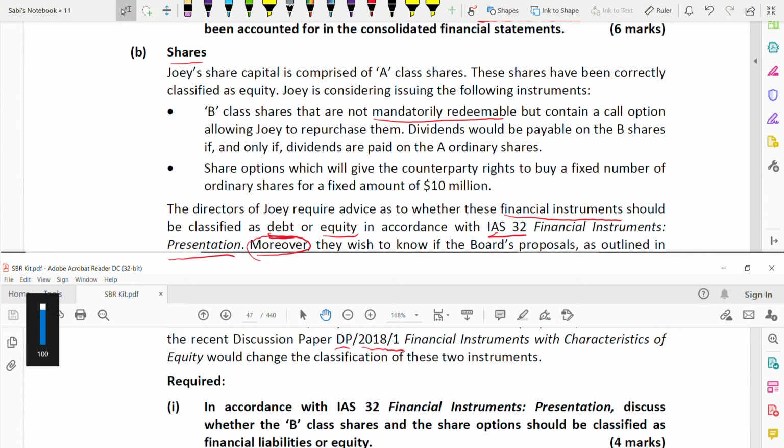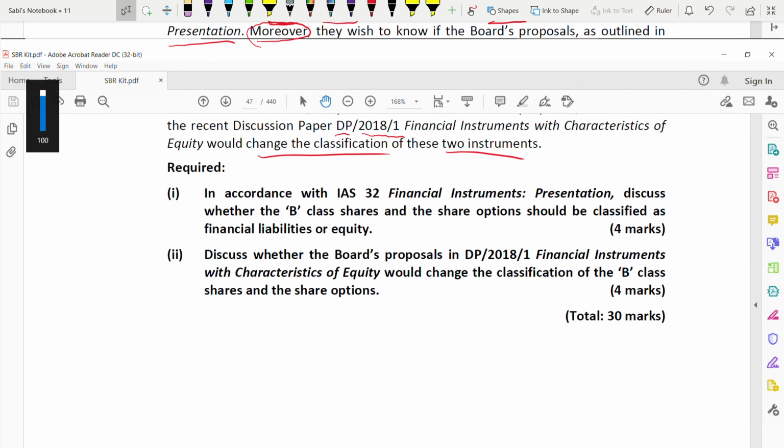The discussion paper's heading is financial instruments with characteristics of equity. They wish to know if whatever is outlined in that discussion paper will change the classification of these two instruments or not. Okay, two requirements are there, for 4 marks.